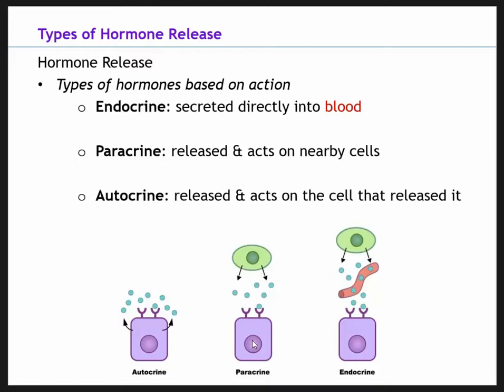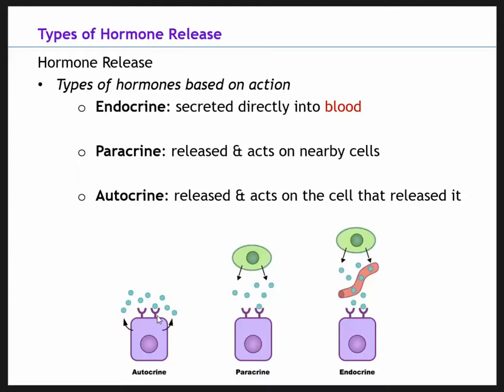And then next is autocrine. Auto means self, so it basically means to activate itself. The cell secretes a hormone that attaches to the receptors on the outside of the same cell. Here, this cell released it, and then that hormone goes back and activates the same cell that it came from. An example of this is that some muscle fibers have a release response like this.